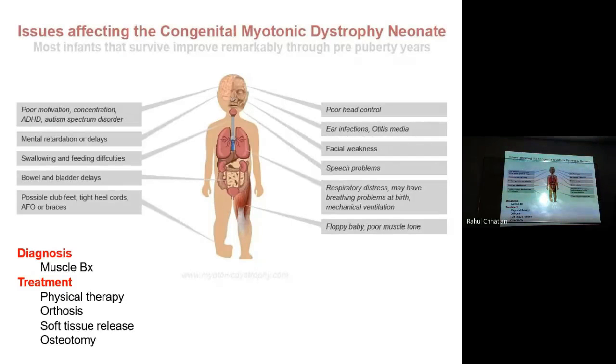First, poor motivation. So we talk about higher mental function. Poor motivation and concentration. Concentration is negative, patient motivation will be low. Also, the patient has autism spectrum disorder and ADHD. ADHD is attention deficit hyperactivity disorder. Yes, the patient always requires or does things to gain attention. Yes, that is ADHD. And also autism spectrum disorders, which we are again going to learn in future classes.